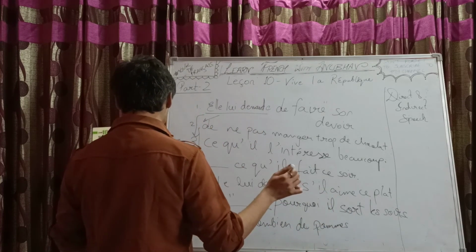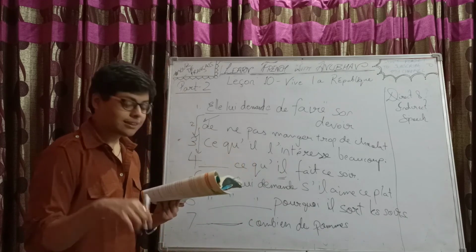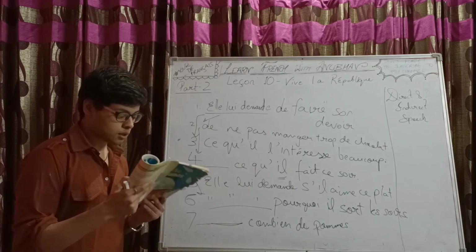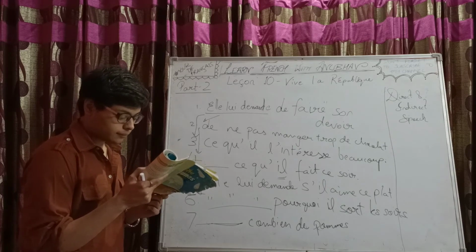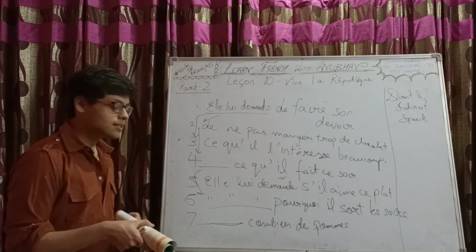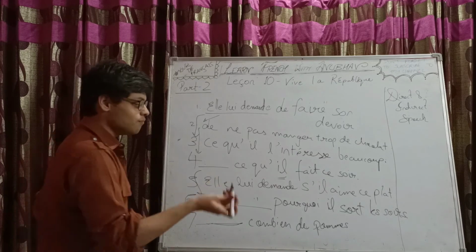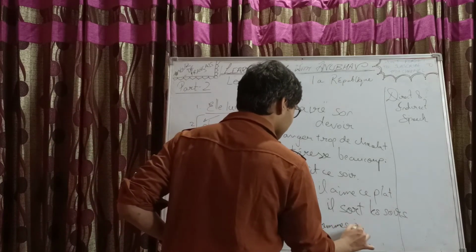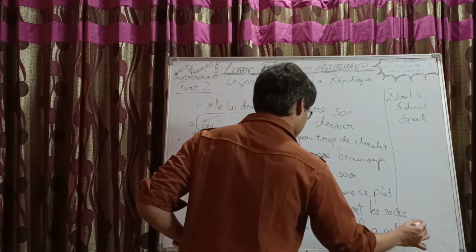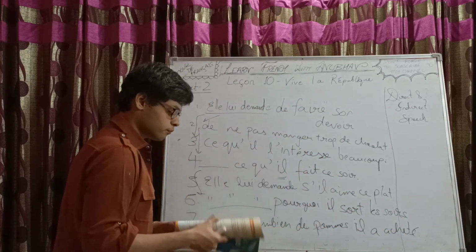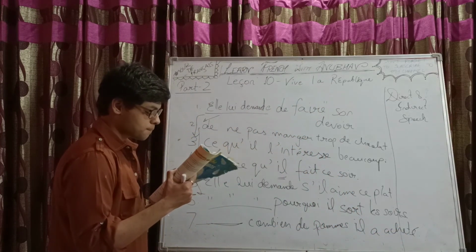Now it's "as-tu acheté", right? In direct speech it's "as-tu acheté", but in indirect speech it will become "il a acheté". The inversion goes away, right? So il a acheté. Simple.